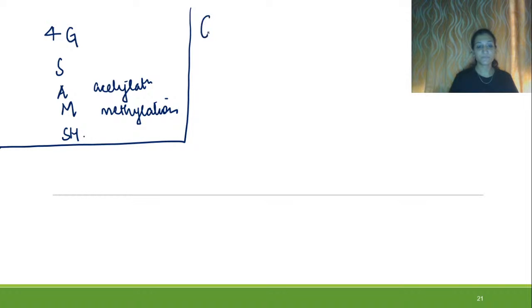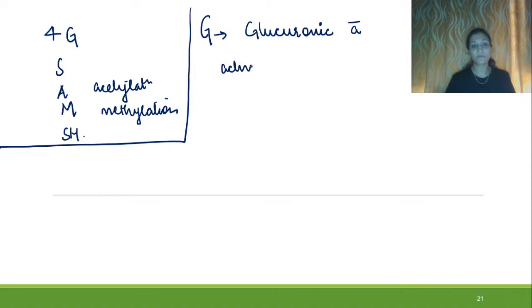The first G is for glucuronic acid. Glucuronic acid, right? So glucuronic acid, its active form is UDP glucuronic acid.